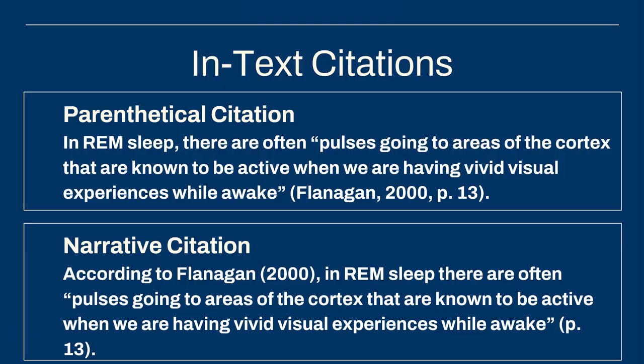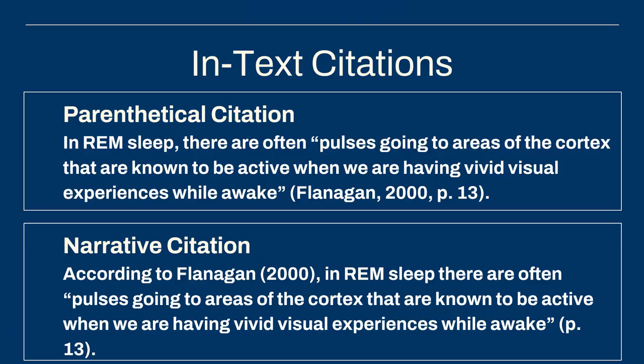In general, there are two ways of inserting a direct quote. In a parenthetical citation, citation parts are all placed in the parentheses at the end of the quote. In this case, we have Flanagan, 2000, p. 13 in parentheses. This example also shows the three main components of an in-text citation in APA: the author's last name, the year of publication, and the page number where the information comes from. Note that when the quote and citation are at the end of the sentence, the period goes after the end parentheses and not before the second quotation mark, even if the quote originally includes one.